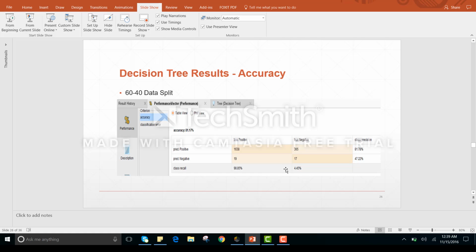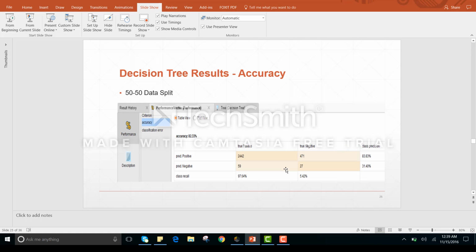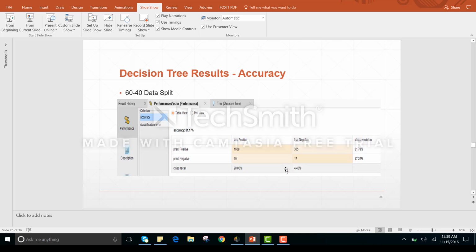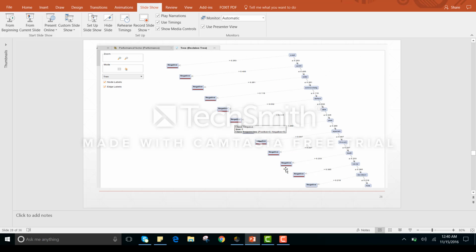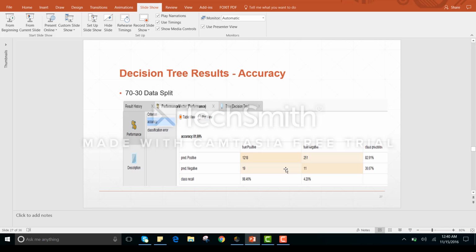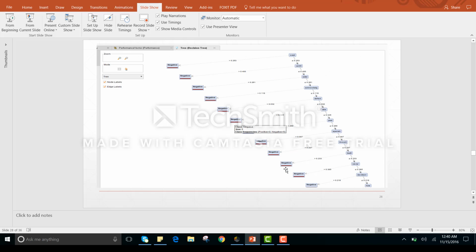If we consider the 60-40 split, again accuracy has increased, that is 81.17%. And if we consider the 70-30 data split, the accuracy has increased, that is 81.99%. So we have run the naive Bayes classifier, then the decision tree on the different splits. As I want to show the tree structure, for example, the word waste is classified as negative, and you can see the word fake has also been classified as positive. If the value is less than or equal to 0.263, it has been classified as negative.